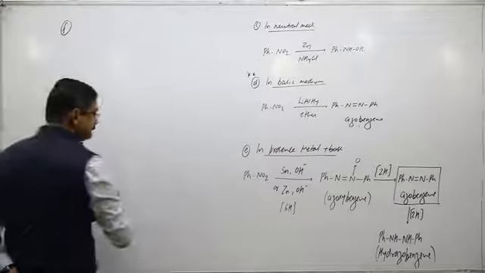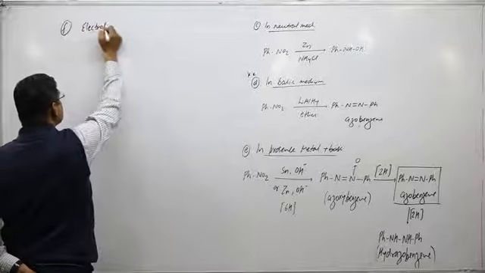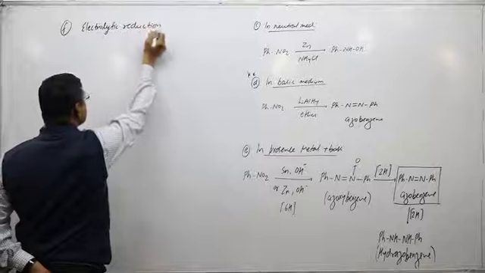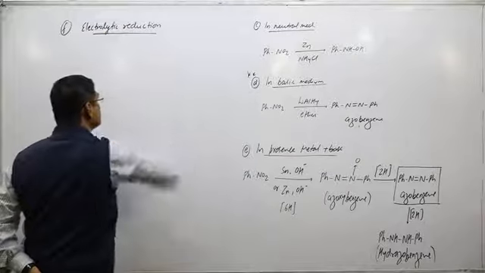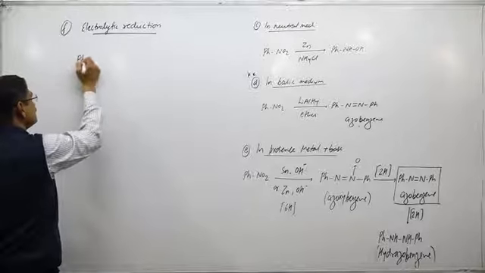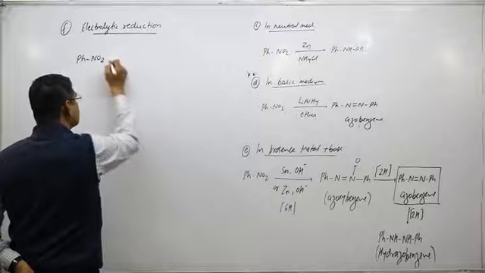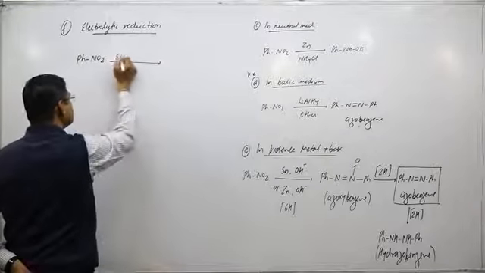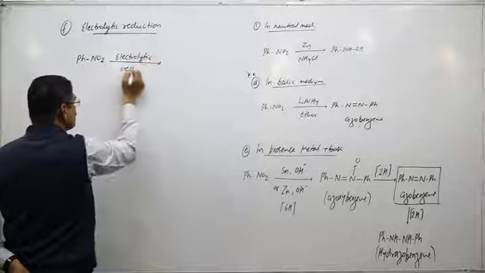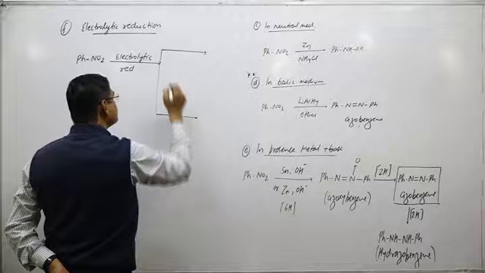Next reaction, electrolytic reduction. Electrolytic reduction in two different situations.